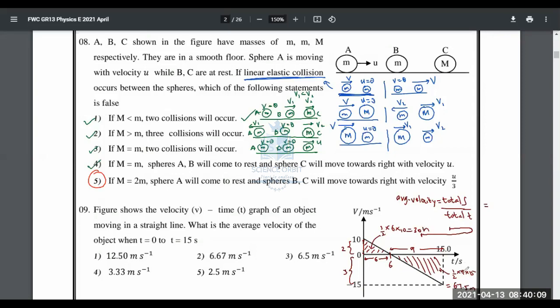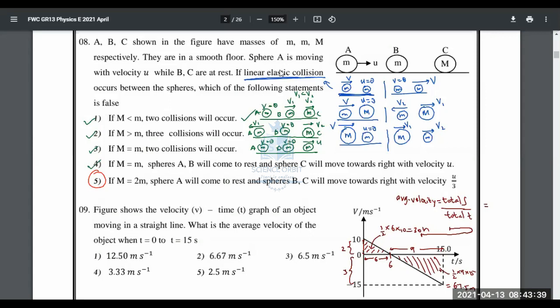Need the displacements, these two. 37.5. So when you divide 37.5 by 15, it should be 2.5. But in the scheme, they have given the third answer, which is 6.5. I'm wondering how they got it. If they're getting 6.5, that means the displacement should be 97.5. So there we have a small issue here.